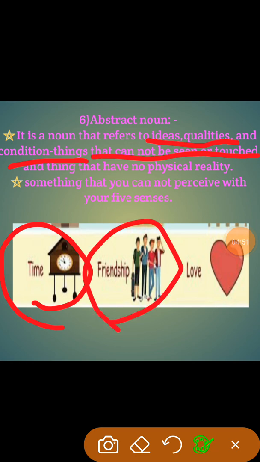Friendship. You have friendship but you can't show the friendship. And for example, love. You have love for your parents. How can you show that love? We can't show it. We cannot touch and feel how the love is. So like this, these are examples of abstract nouns, which we cannot see, touch or feel with our five senses.